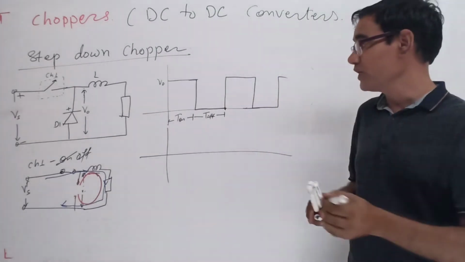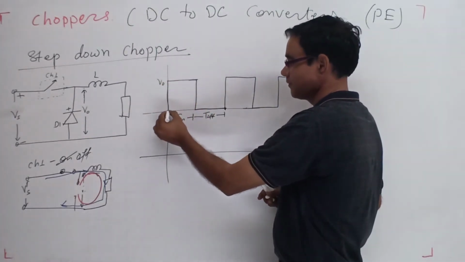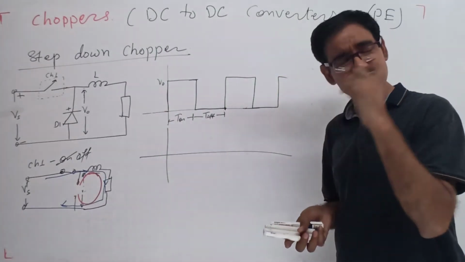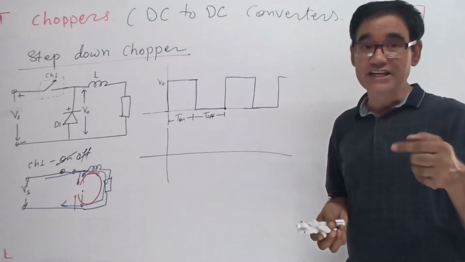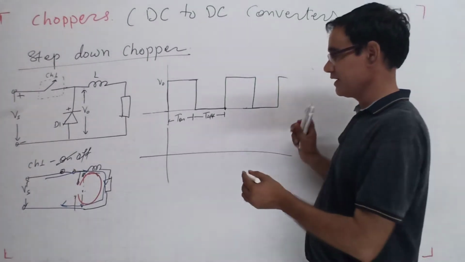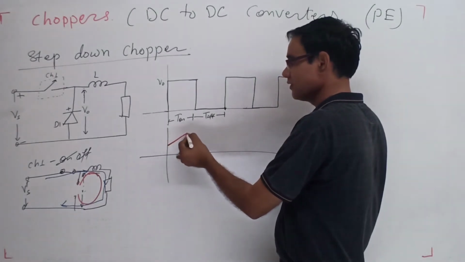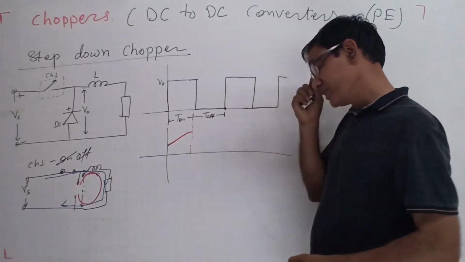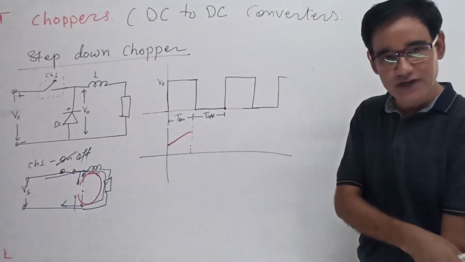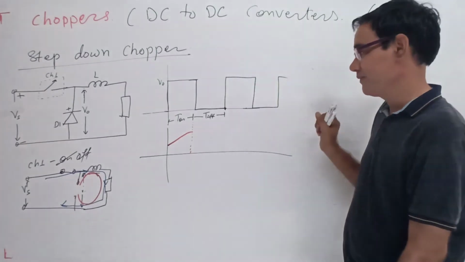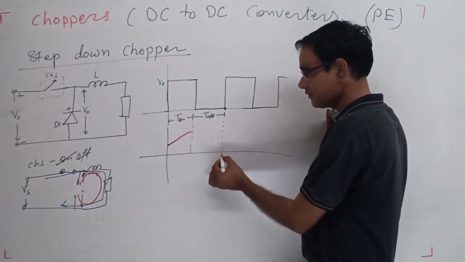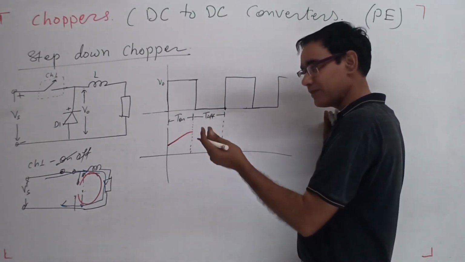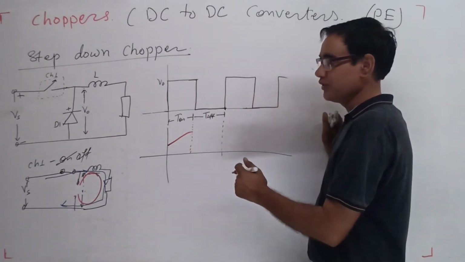When the source voltage appears across the output, the current is increasing, because the source gives the power. So the input power is going to increase, and current is going to increase through the inductor. And in the off duration, the inductor supplies the power to the load, whatever power the inductor absorbed during the on time.